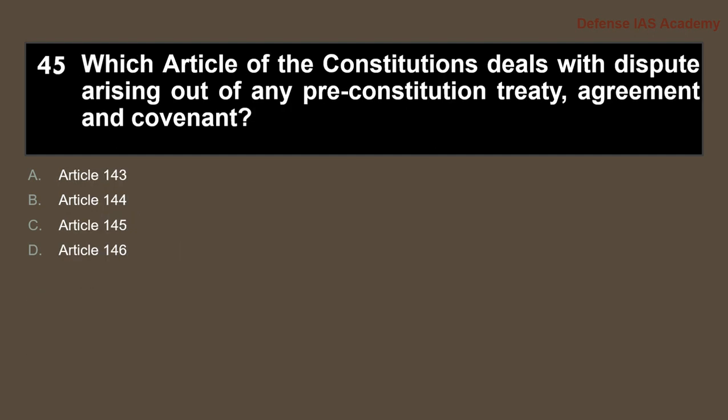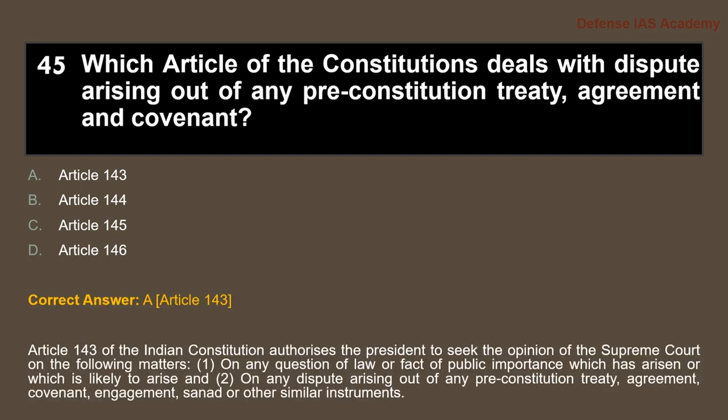Question 45. Which article of the Constitution deals with a dispute arising out of any pre-Constitution treaty, agreement and covenant? The answer is option A, Article 143. Article 143 of the Indian Constitution authorizes the President to seek the opinion of the Supreme Court on the following matters.